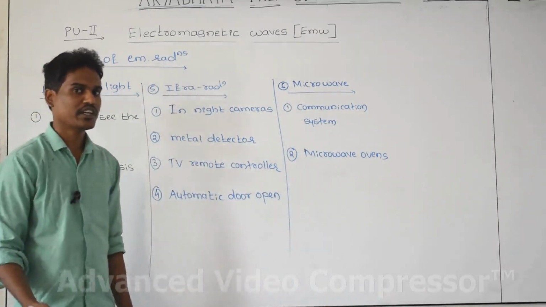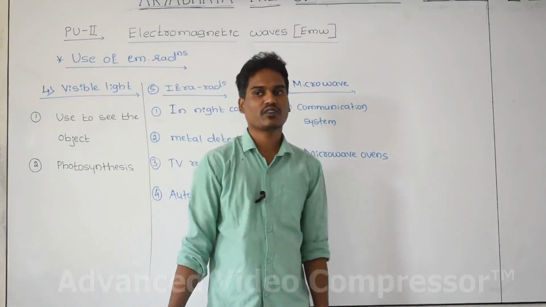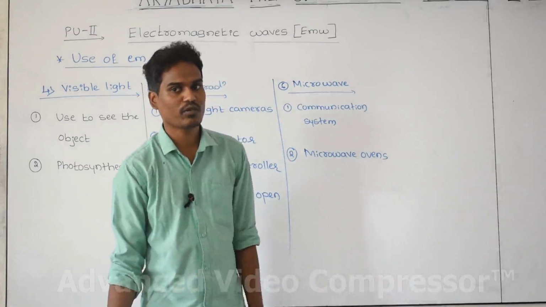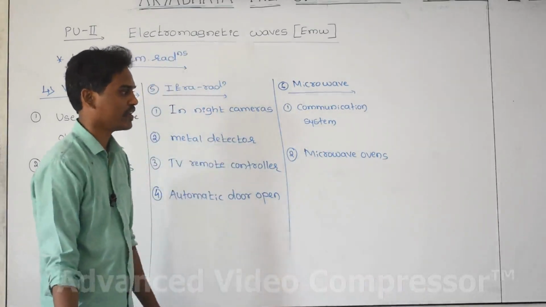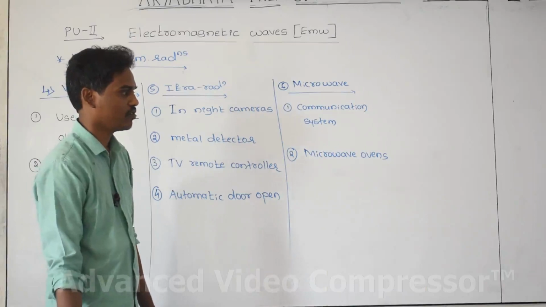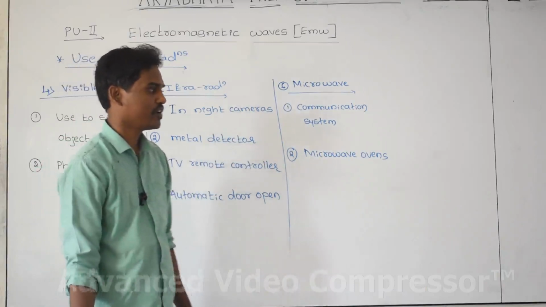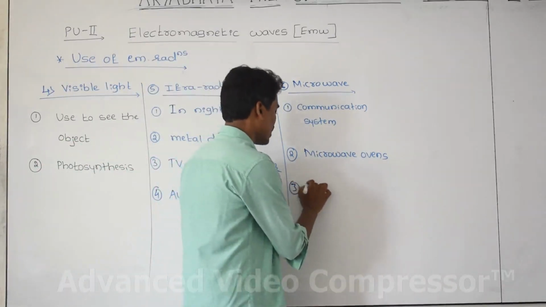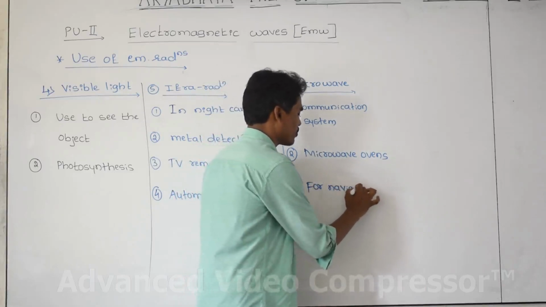For example, many times you have experienced in a bakery, if you order something to eat, they heat it by using an oven. In that oven, microwave radiations are used. And also microwave is used in communication systems. And one more important use is for navigation systems for aircraft.